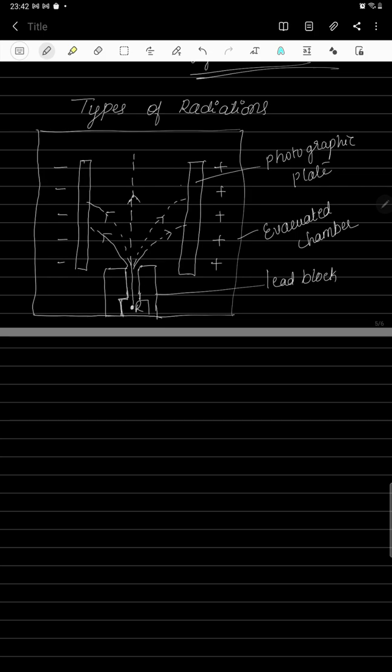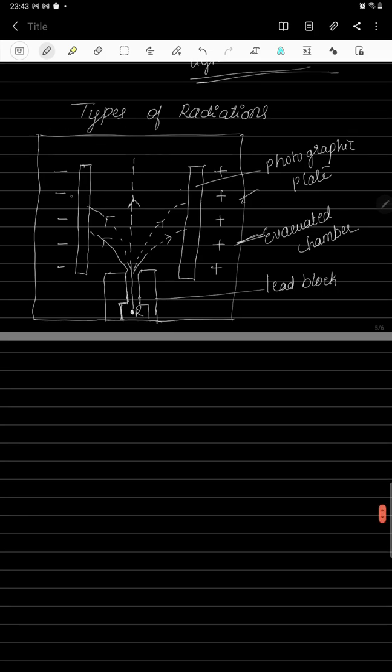Take a radioactive element. For the sake of understanding, let us take radium as the radioactive element. This radium is going to emit radiations by itself, without any external agency. The radiations come from the radioactive element, radium, and the whole experimental setup is taken in an evacuated chamber to avoid absorption of the radiations from outside. Now, to observe the radiations, consider a photographic plate, which is placed at different positions.